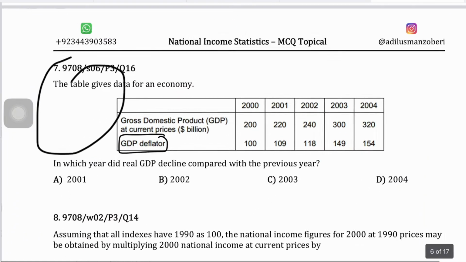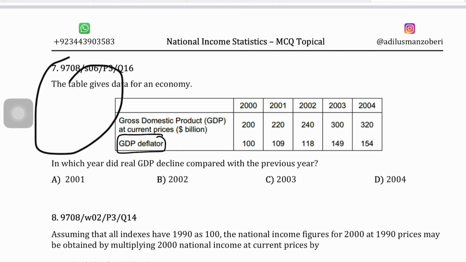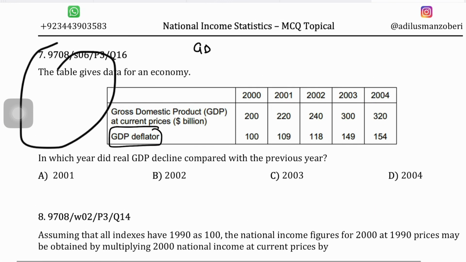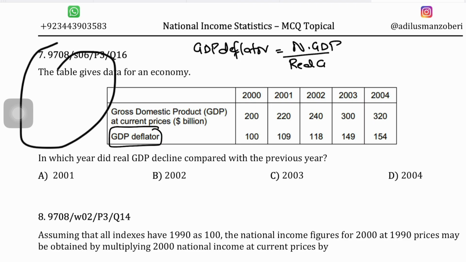So the GDP deflator is basically an index as well. It is basically a price index that reflects the average level of prices of all the goods and services that are included in the GDP calculation. I'll mention another formula for the GDP deflator. You calculate the GDP deflator like this as well, equals nominal GDP divided by real GDP times 100. Now, times 100 is not a percentage. Times 100 is just converting the GDP deflator value, writing it as an index number, right?